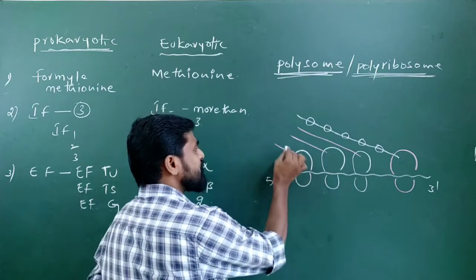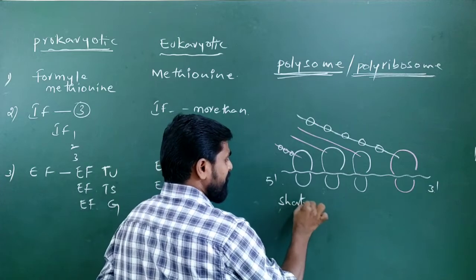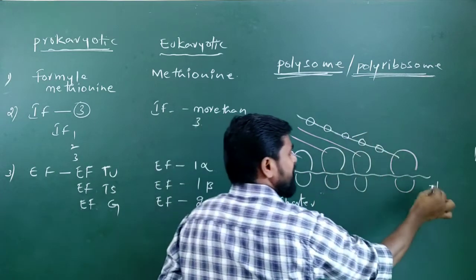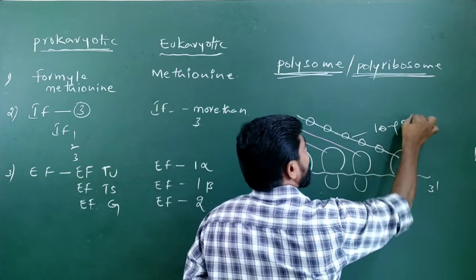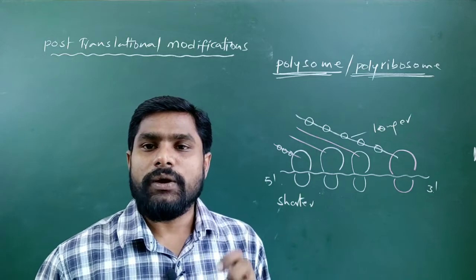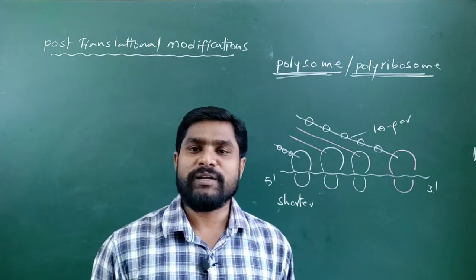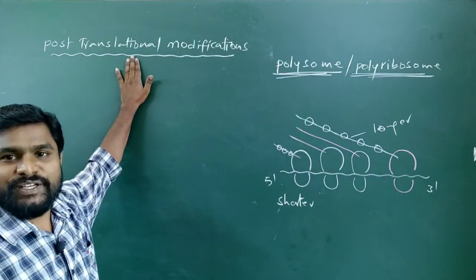Here the polypeptide chain at 5' end is shorter, whereas the polypeptide chain at 3' end is longer. Keep remember this. Now let us discuss the last concept on the central dogma of molecular biology, that is post-translational modifications.